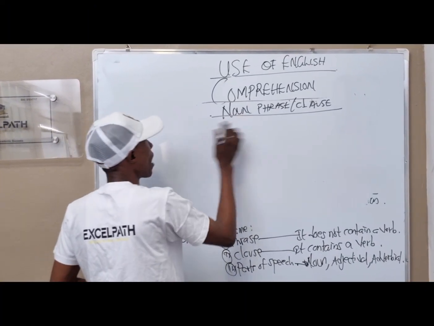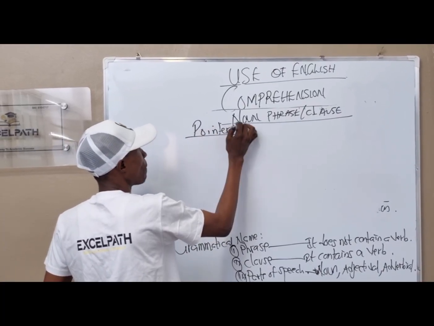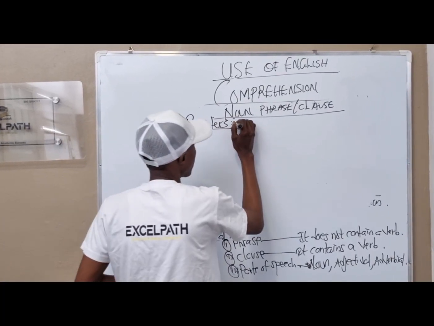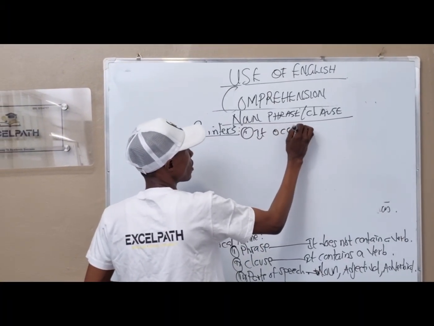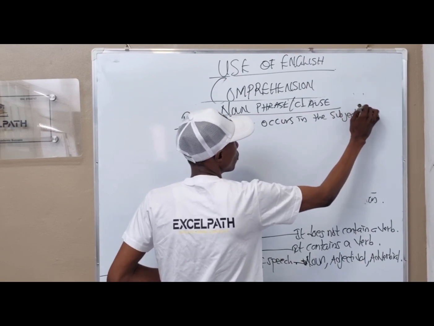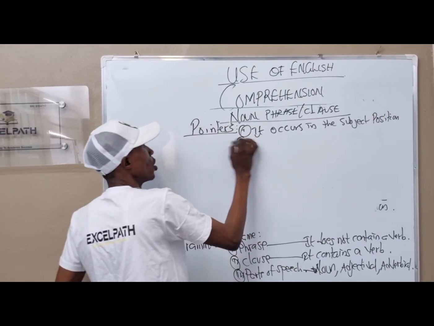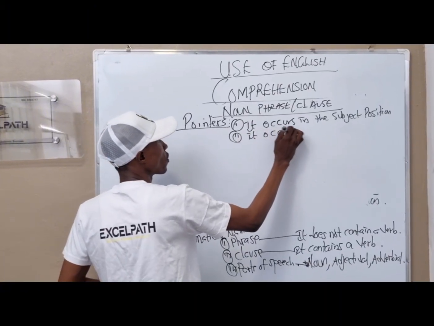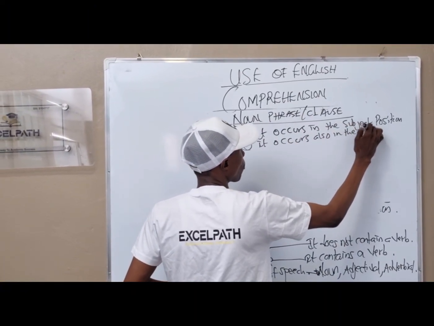Now, under this noun, there are pointers that we are expected to know. The first pointer is number one, it occurs in the subject position. Number two, it occurs also in the object position.